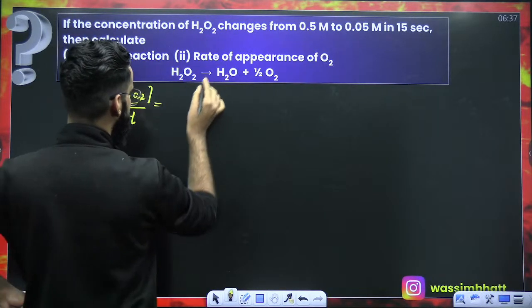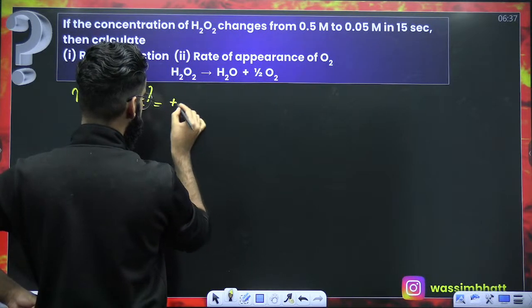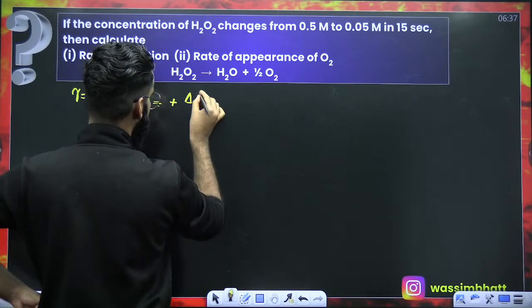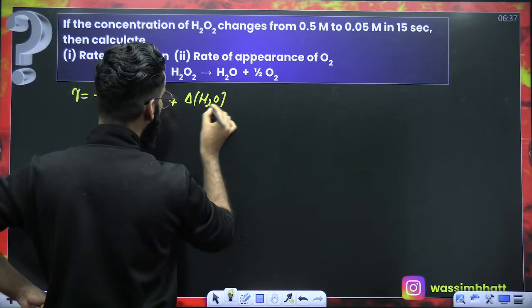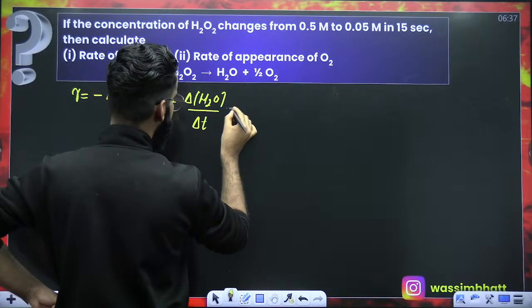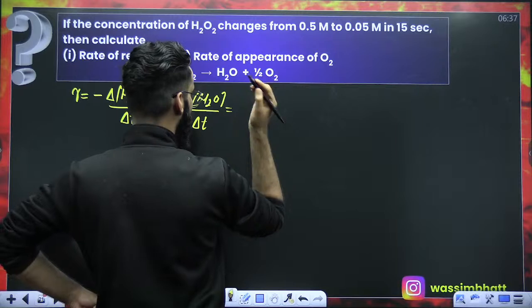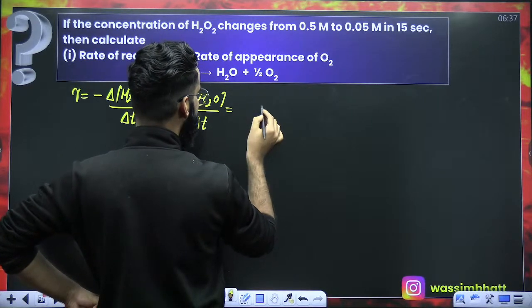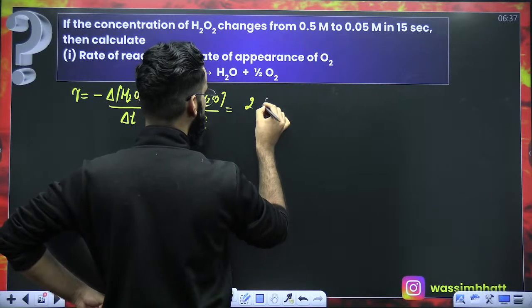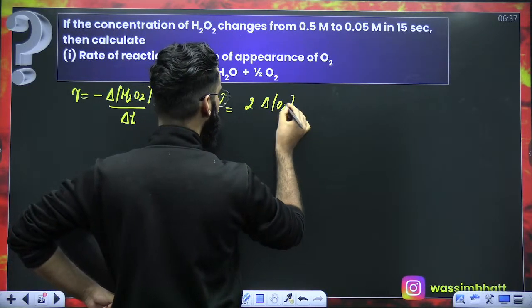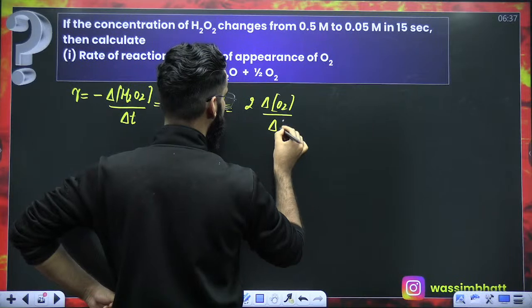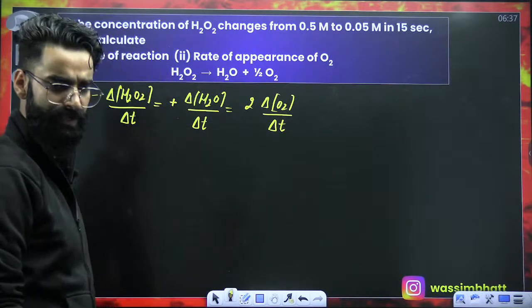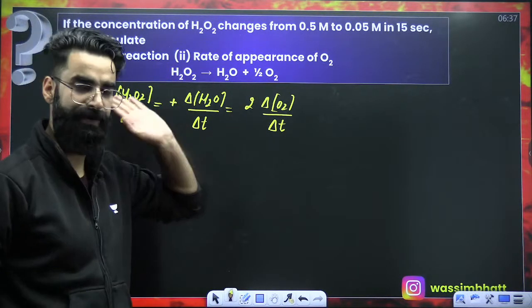In terms of water, water is the product. So start with plus 1 by stoichiometric coefficient. Change in the concentration of H2O divided by time interval, that's delta T. Now, O2, which is the product, start with plus 1 by stoichiometric coefficient. So 1 divided by 1 by 2, which makes it 2. Change in the concentration of O2 divided by time interval delta T. So first I wrote the differential form of rate.